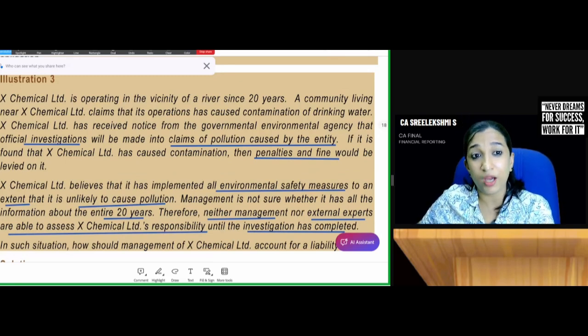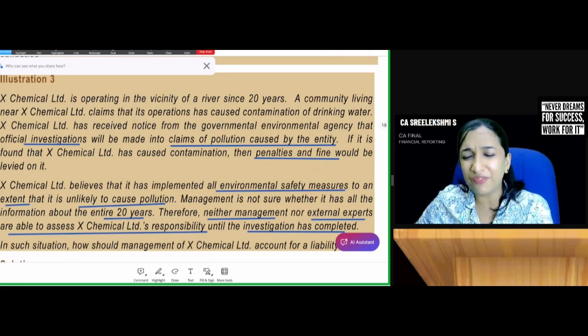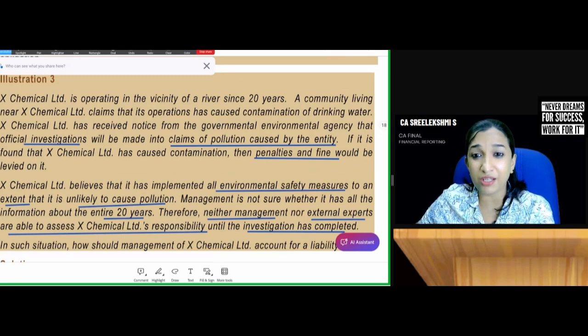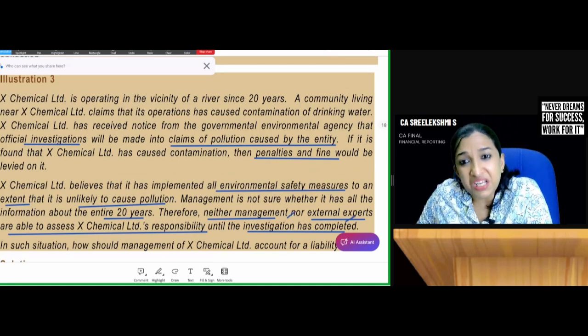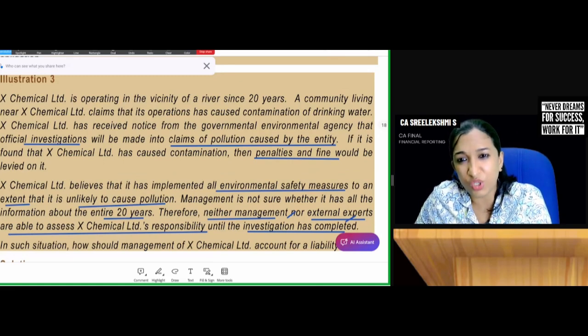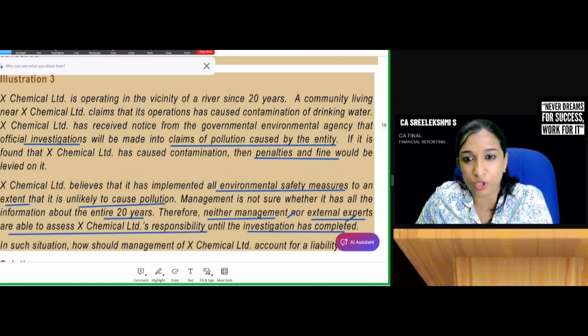So you are operating for last 20 years. You are contaminating the drinking water, and there is an investigation against you now, and you believe that you do all the environmental safety measures, so there is no liability for you. Now the management and external experts are not able to assess whether you are responsible, which means best estimate cannot be reliably measured. Then do you need to create provision?